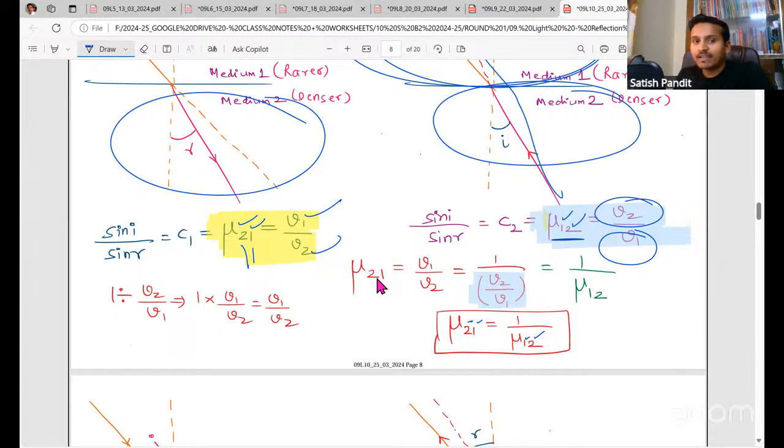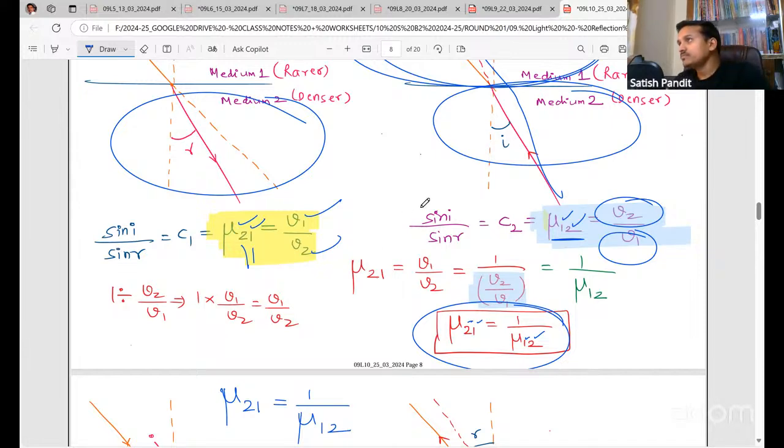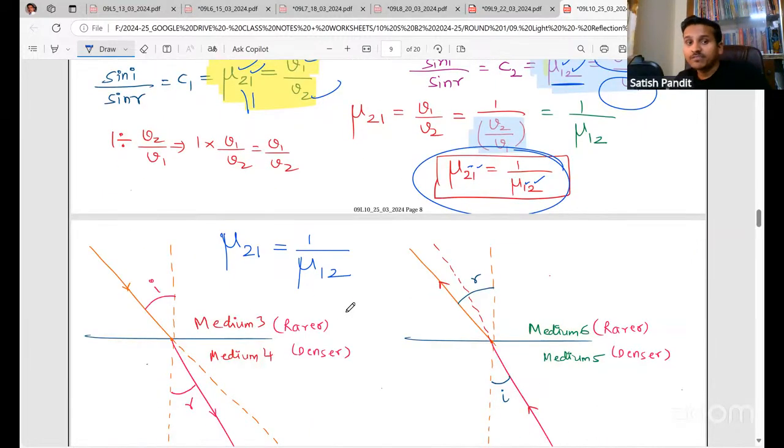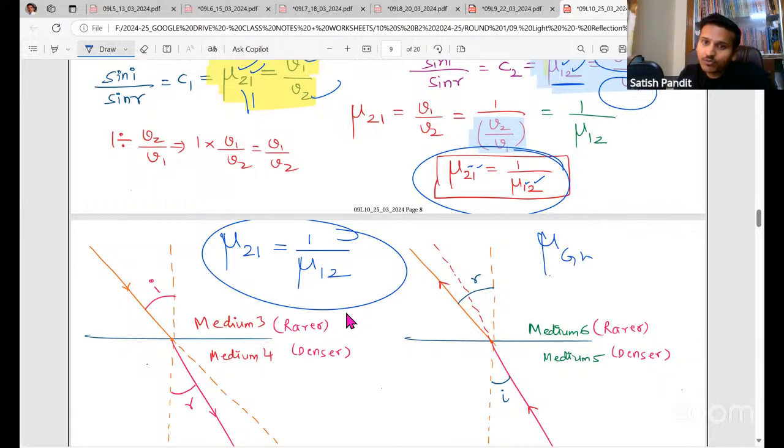See, I have actually derived it here: the refractive index of 2 with respect to 1 will be the reciprocal of the refractive index of 1 with respect to 2. Remember this very important relation. That means the refractive index of glass with respect to water will be the reciprocal of the refractive index of water with respect to glass. Like that: 2,1 and 1,2, reciprocal.